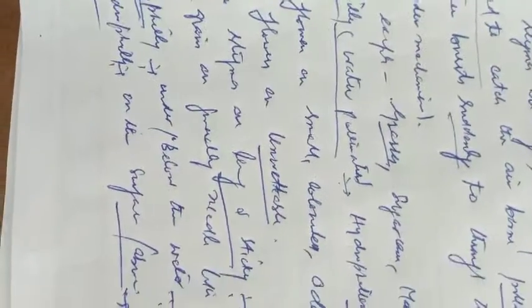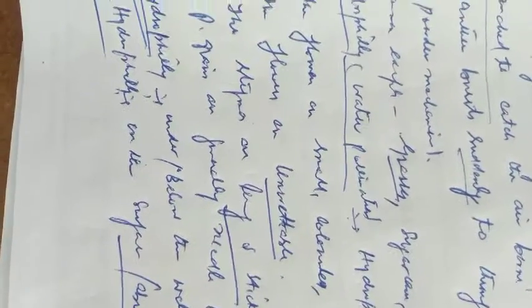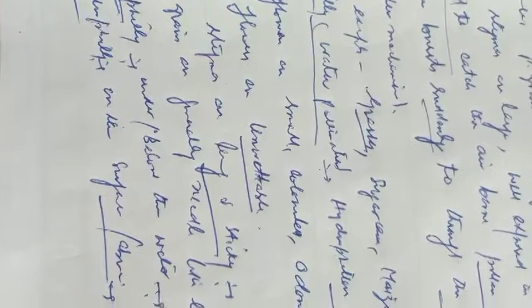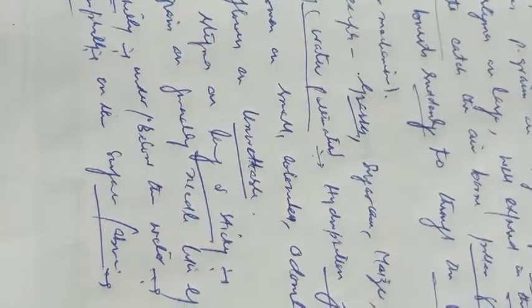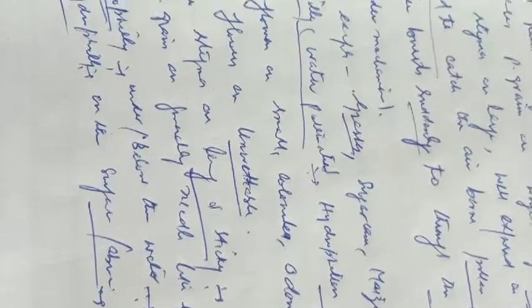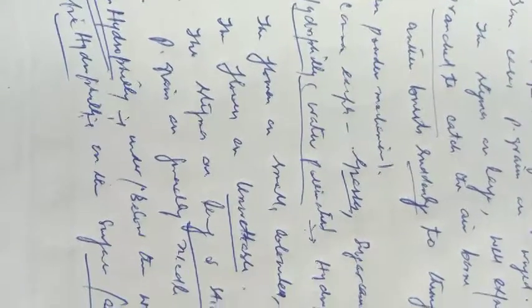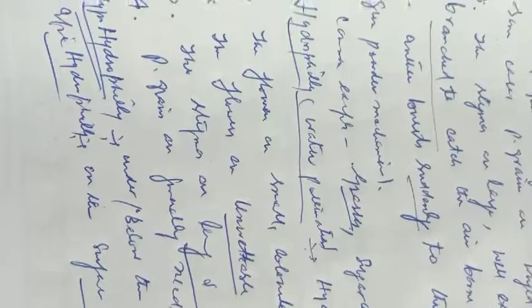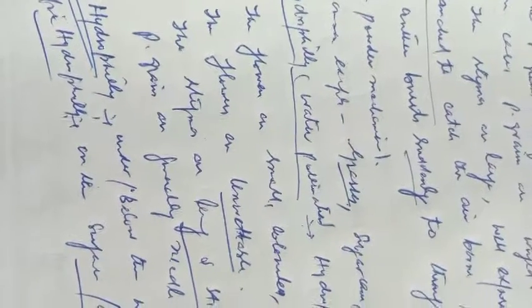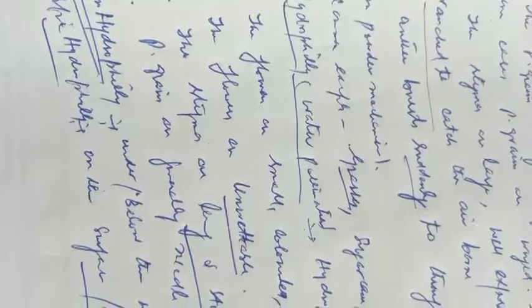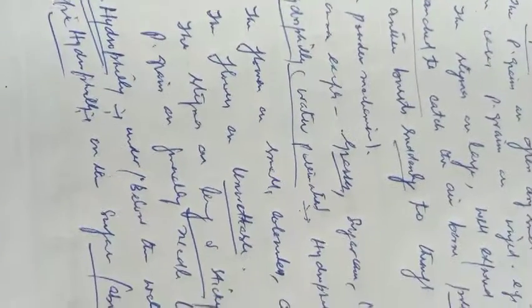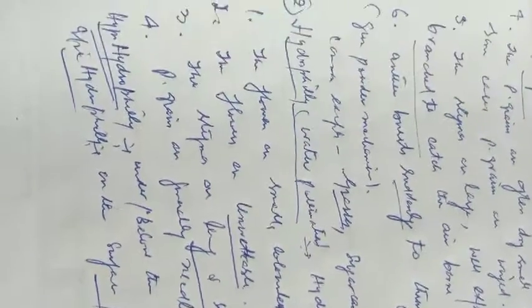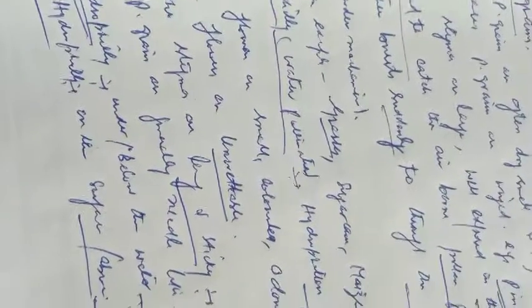Now let me repeat: in hydrophily, the pollinating agent is water, and such flowers are known as hydrophilous flowers. They are characterized by the following features. Number first, the flowers are small, colorless, odorless and nectarless like the anemophilous flowers. Number second, and the most important feature, which is totally different from other flowers, the flowers are unwettable. Number third feature is the stigmas are long and sticky. Number fourth feature is pollen grains are generally needle-like.